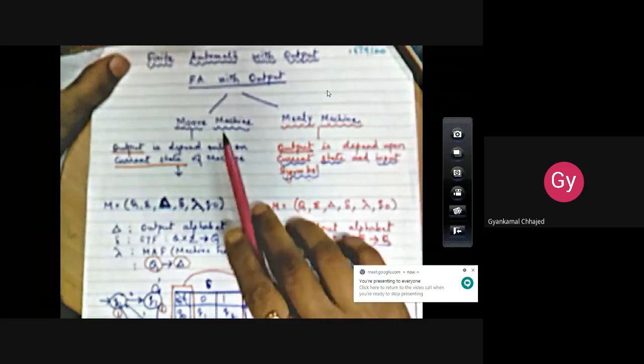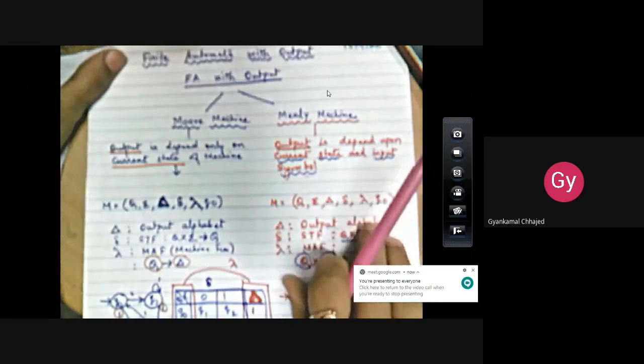Now, how are these Moore and Mealy machines represented? Moore and Mealy machines are represented by 6 tuples. We already know that finite automata is represented by 5 tuples. Those are states, input alphabet, transition function, initial state, and one more tuple, that is the final state. But in case of Moore and Mealy machines, something is missing and something is added. Now what is added here?